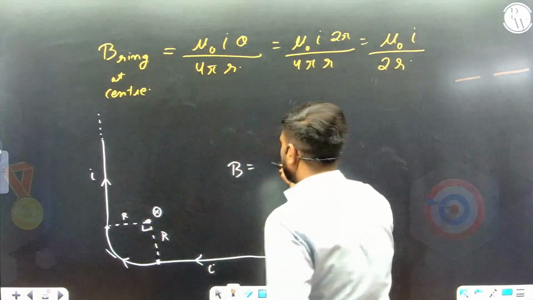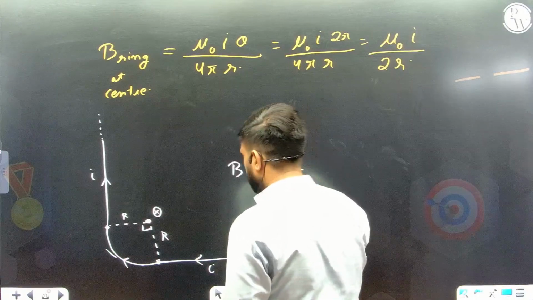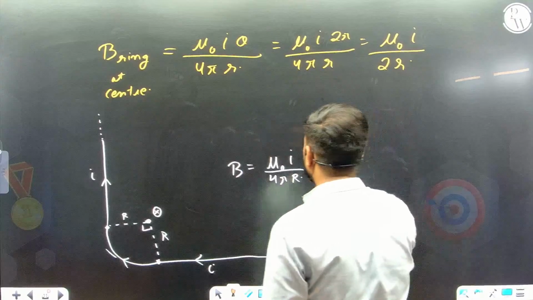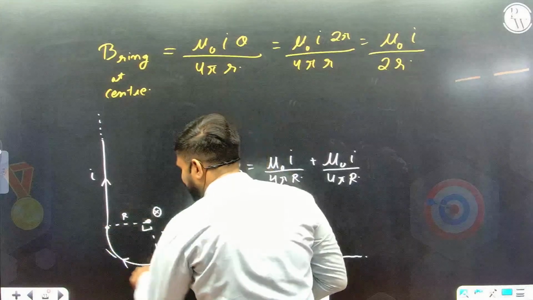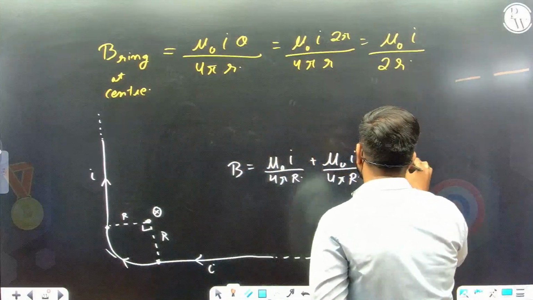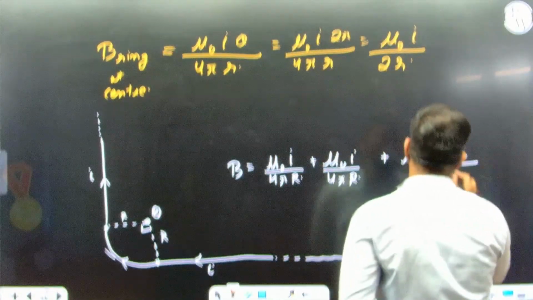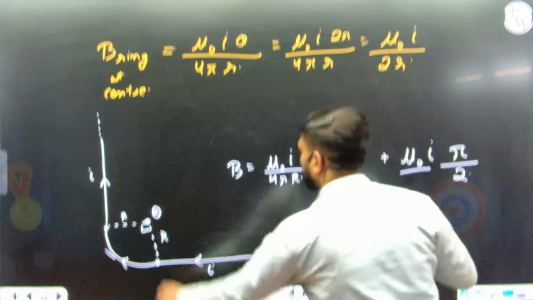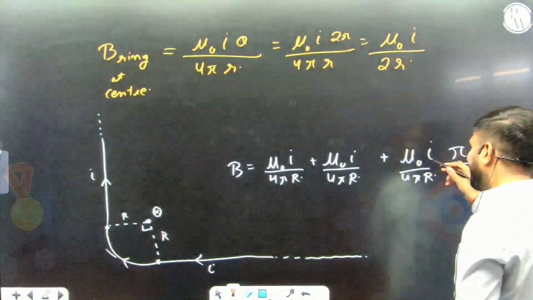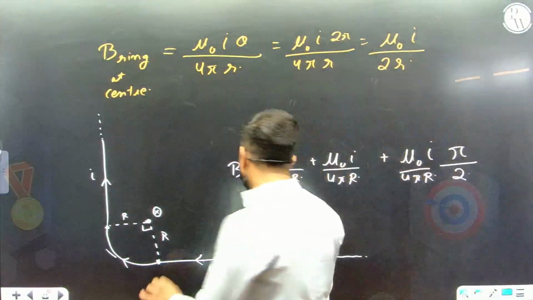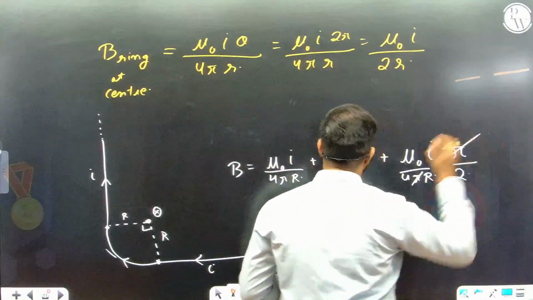Due to this semi-infinite wire, the answer is mu naught I by 4 pi R, correct. Due to this, it is again mu naught I by 4 pi R. And due to this arc, it will be mu naught I, angle theta is pi by 2, over 4 pi R, the radius is R itself. Either you cancel the pi in this or you take the 4 pi R common, whichever you like, it's your choice. Let's just cancel it.